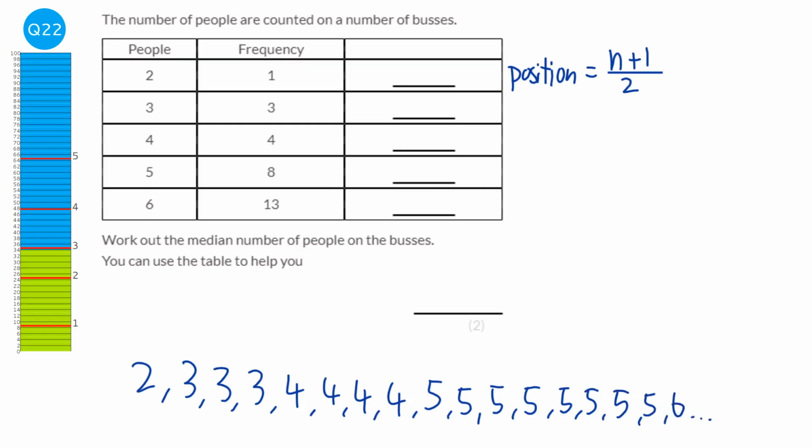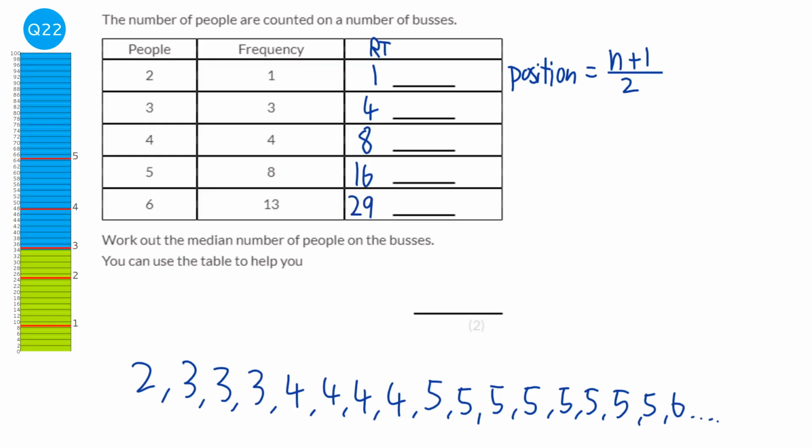Now I'm not going to do all of them, because we're not going to be working out the median by writing out all the numbers, but I do want to show you where these numbers are coming from. So what we do is we do a running total. The running total is just adding up the frequencies as we go. So the first one is just 1. Then we're going to add the 3 in the next row, so that's 4. Add the 4 in the next row, 8. Add the 8 in the next row, 16. Add the 13 in the next row, and that would be 29.